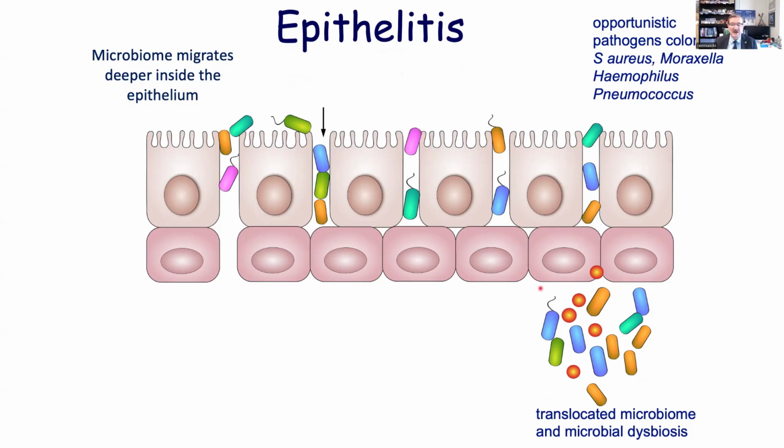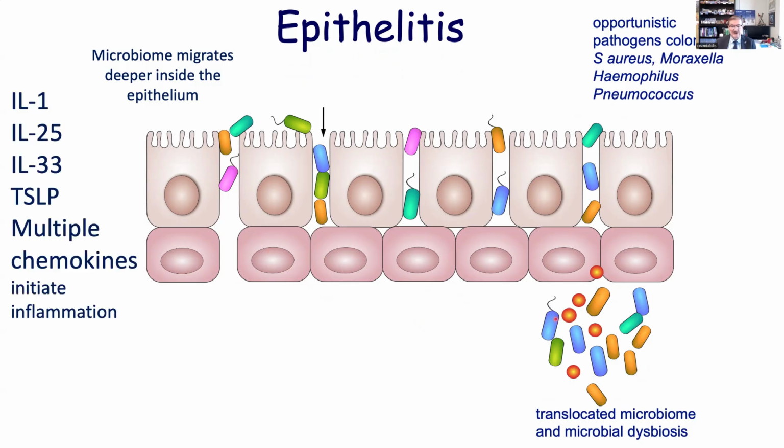And then they make a danger, because these bacteria can go to deeper tissues and cause abscess in the tissues, or they can make bacteremia and sepsis, or they can go to far organs and make brain abscess, lung abscess. So it's a big danger that's happening here.